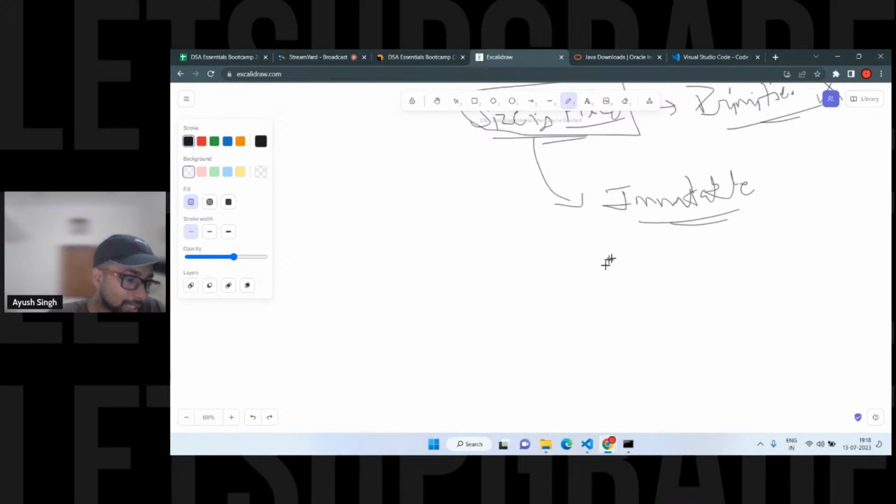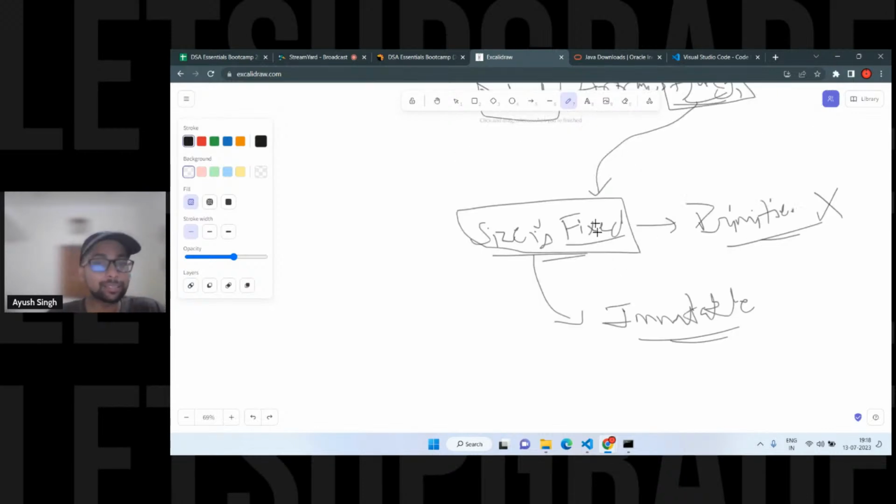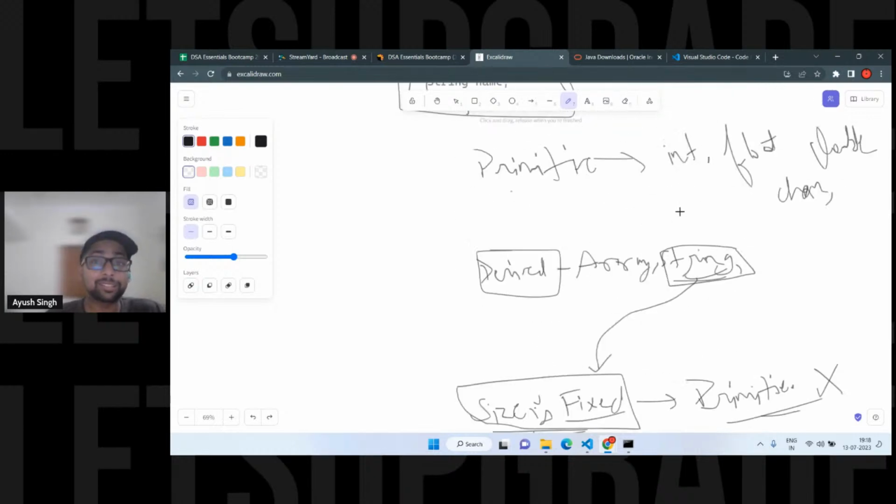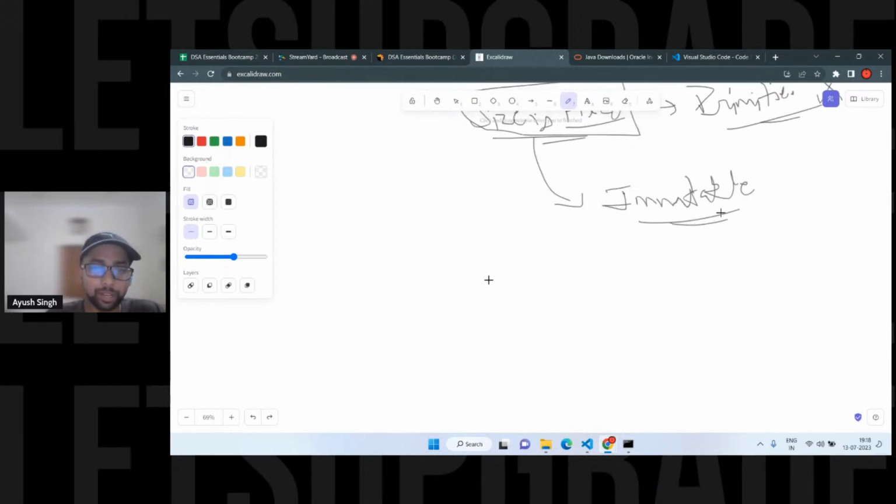Exactly. You can make substrings further. What does it mean? I didn't get the point. You are asking a question about substrings. See, it is a class first, and it is a sequence of characters. Notice this point. If I'm writing hello in double quotes, first of all, we use double quotes. Those who don't know, this is a string.